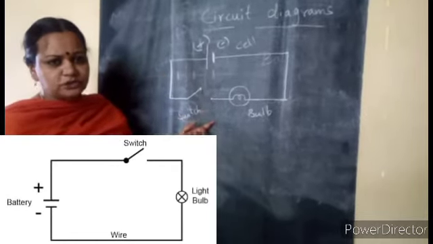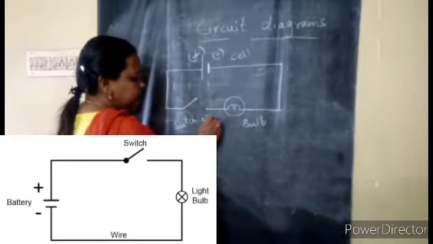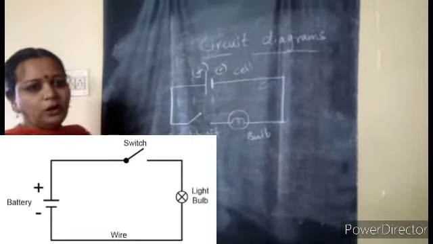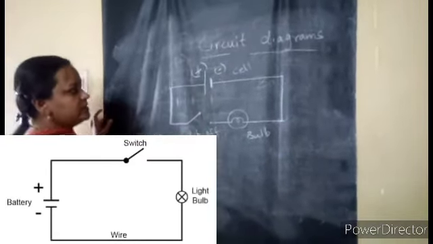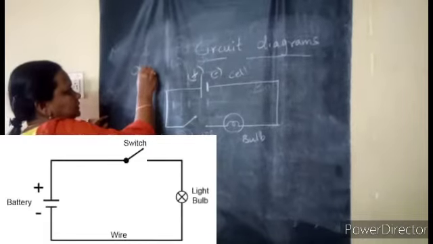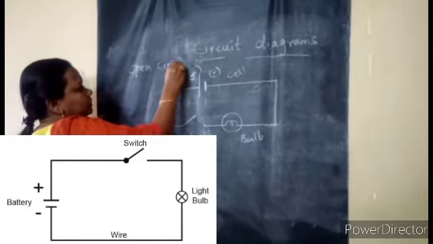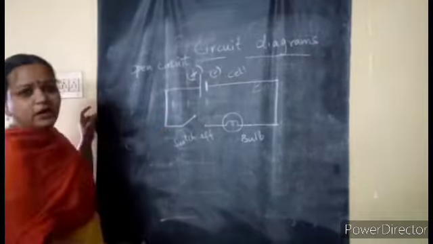It is not closed. The switch is off. So the bulb will not glow. Then what type of circuit is this? This is an open circuit. So in this circuit there will be no flow of current.